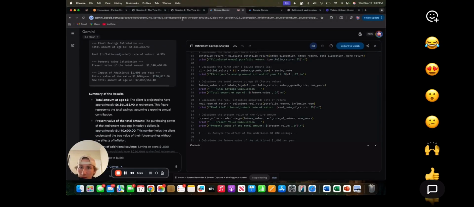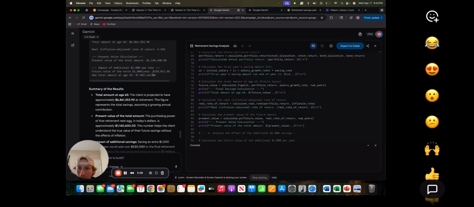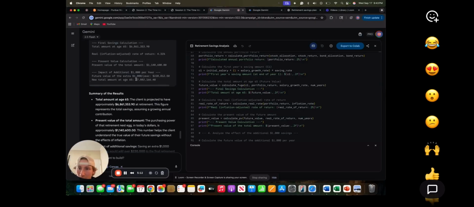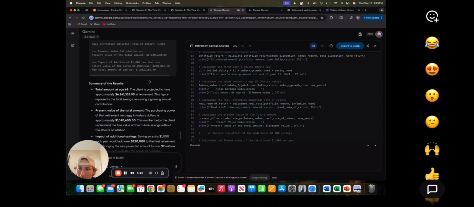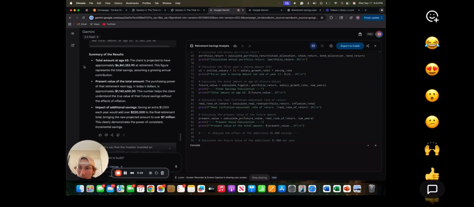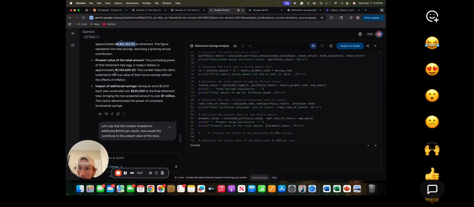1,140,000. And the impact, if we go here, we asked for 1,000 more every single year. We'd be adding $220,000 more, with the total amount of 7,882,000. And then the summary here: total amount at age 65 would be that $6.8 million.